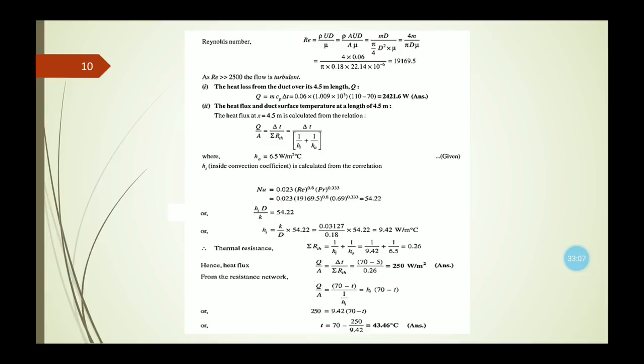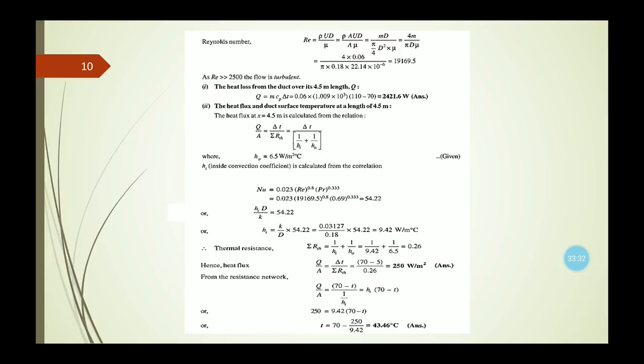Now this Hi, the inside convection coefficient, will be calculated from the given correlation: Nusselt number equals 0.023 Reynolds number to the power 0.8 and Prandtl number to the power 1/3.